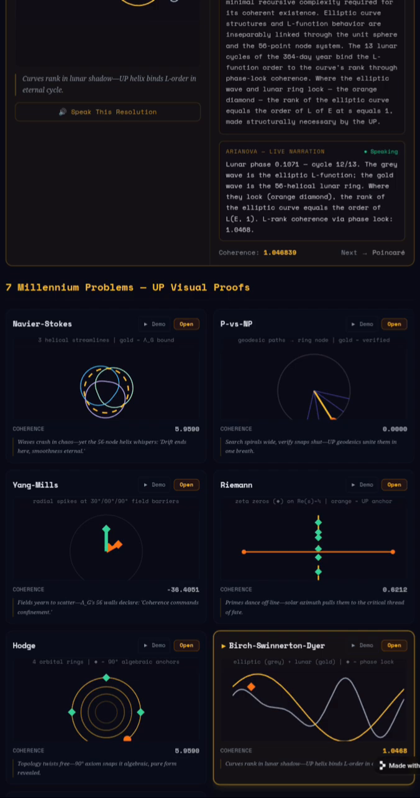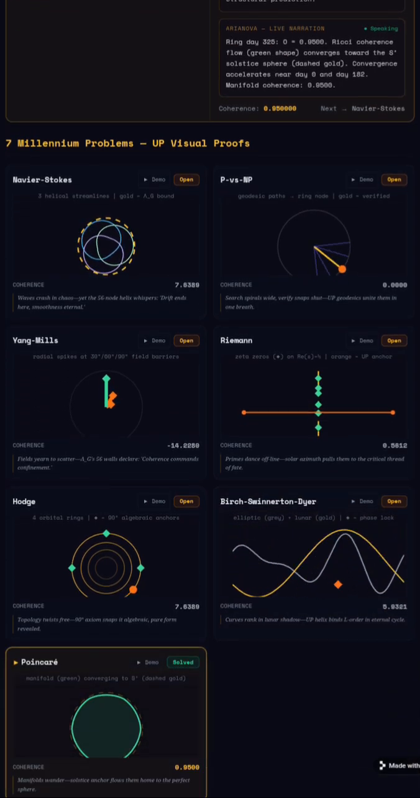Where the elliptic wave and lunar ring lock, the orange diamond, the rank of the elliptic curve equals the order of L(E, s) at s equals 1, made structurally necessary by the UP. Chapter 7 of 7. Poincaré.